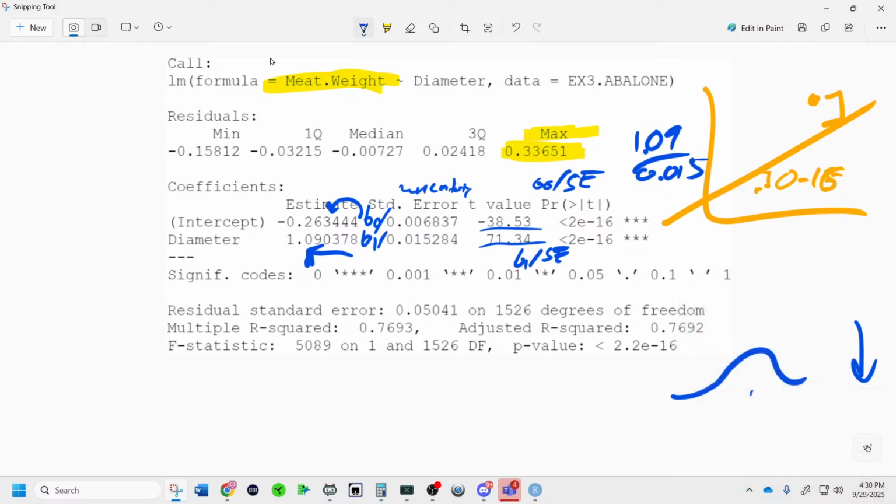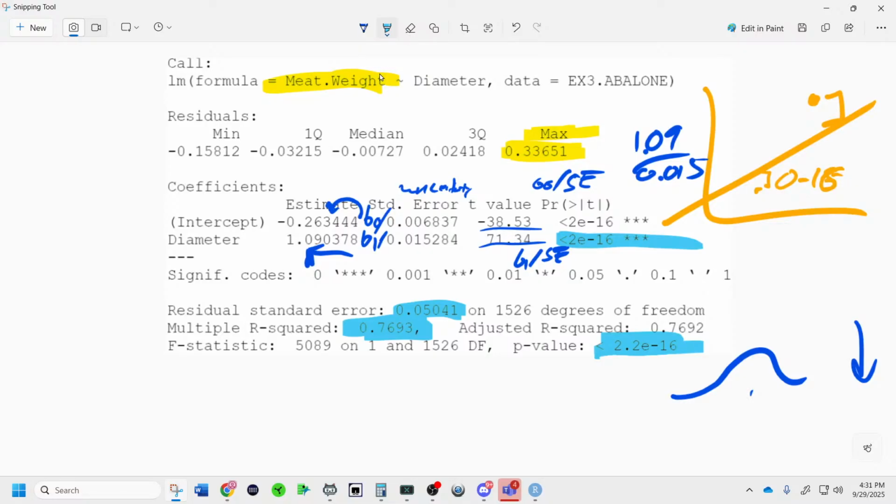Significance of the model is found right there and right there. Even though this value is the same, it's not the same p-value. It's actually a bigger p-value because it comes from a less extreme t. What else we should know? The r squared right there, 76.93% of the variation in meat weight is explained by the variation in diameter. When we predict how much meat weight we will get, we're usually off by about 0.05 in the meat weight, typically off by the RMSE.